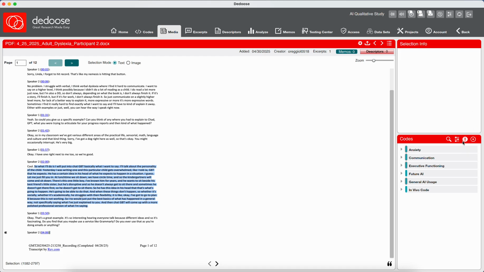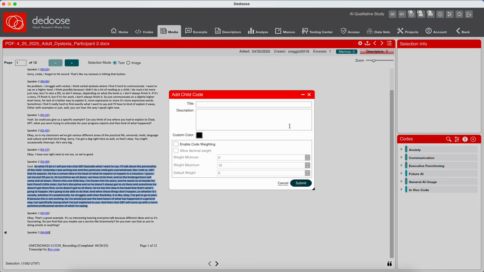So I'm going to put this in my communication bucket, but I'm also recognizing that there are additional layers to this code. This is her using it to communicate and to get on the level with someone. And she's using it to come up with a more polished version of it.